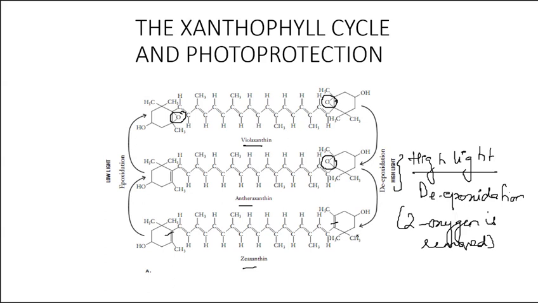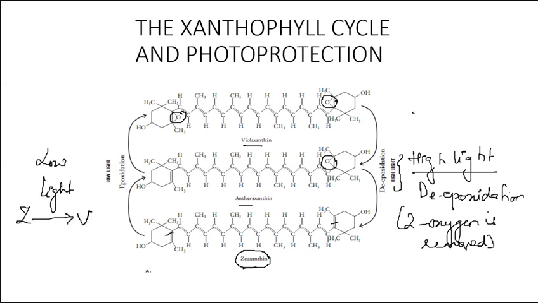Now in zeaxanthin, the number of carbon-carbon double bonds is increased. Look here. Since oxygen is removed, carbon-carbon double bonds are increased. Now this xanthophyll cycle is reversible. Under low light, zeaxanthin is converted back to violaxanthin.